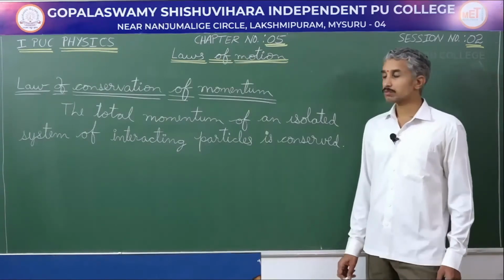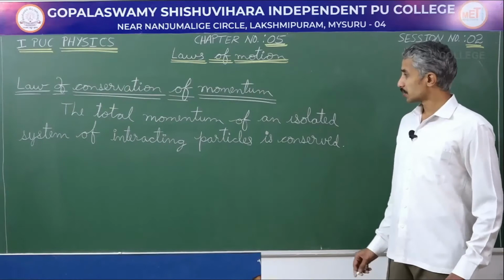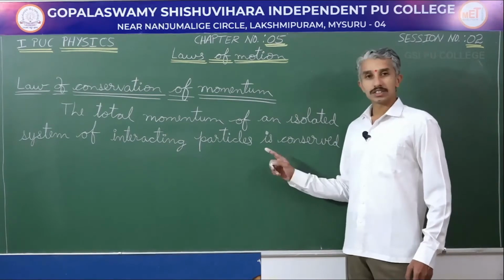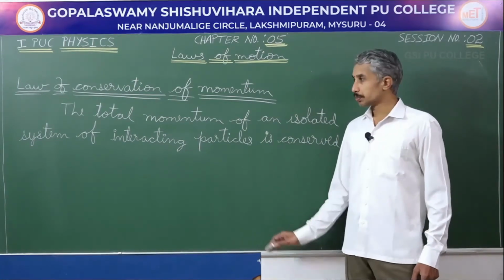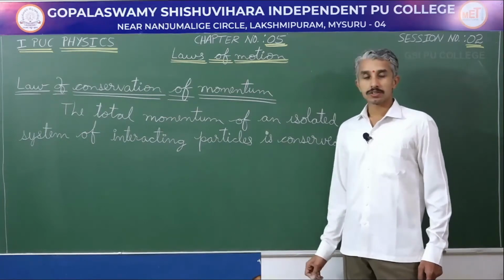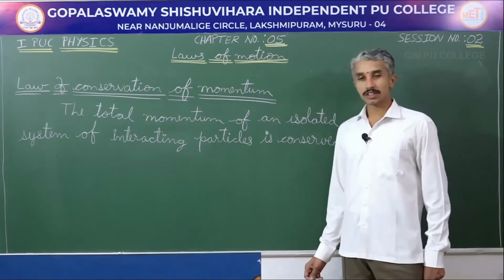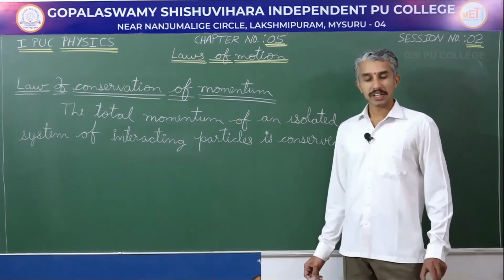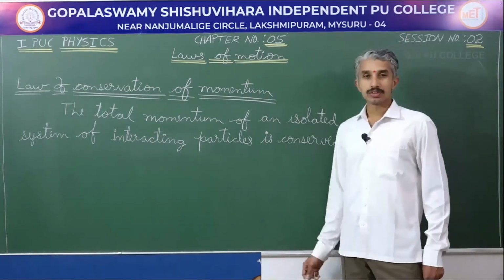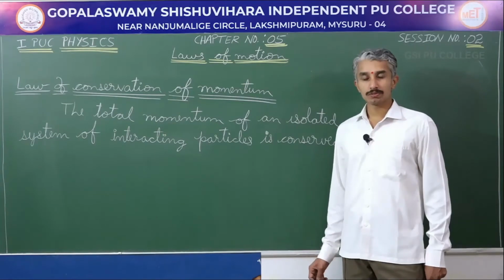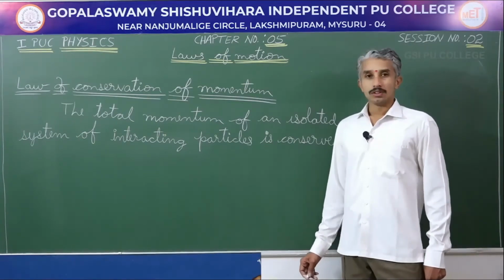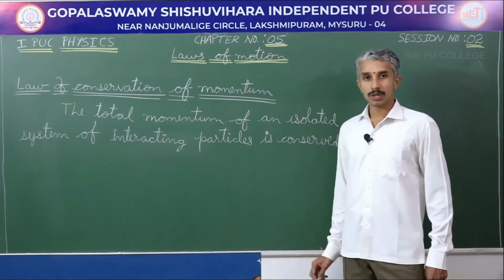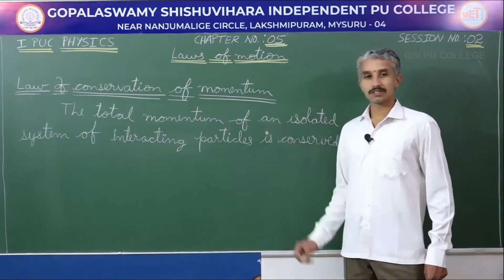Here is the law of conservation of momentum. It states that the total momentum of an isolated system of interacting particles is conserved. To understand this statement better, we will first look into the proof of this statement in case of a system of two interacting particles, or in case of collision between two particles. From that proof, later we will be solving a problem which has been given in your NCERT textbook. After going through these three, the statement, the proof and a numerical problem, we will be able to understand the law of conservation of momentum.